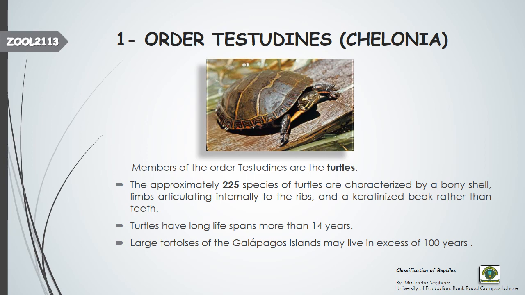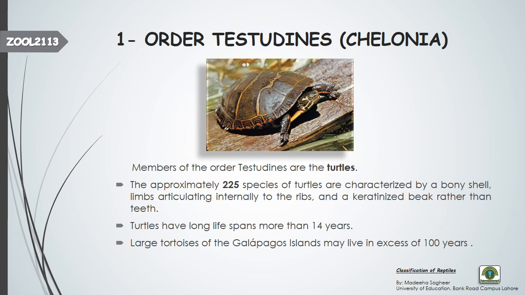So our first order is order Testudines or order Chelonia. Their name suggests it: Testudines has been derived from the Latin word testudo, which means turtle, and Chelonia is actually a Greek word which means tortoises. Tortoises and turtles all belong to the same order. They are the same animals, but the difference is that tortoises mostly live on land, and turtles spend most of their life in the water.